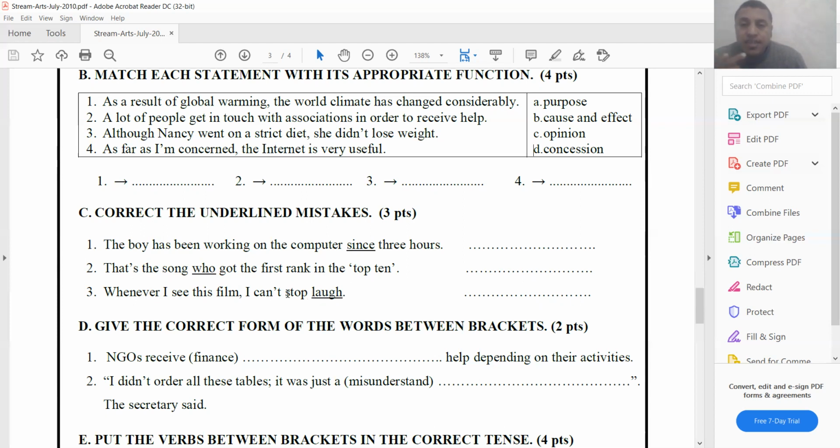Number three, whenever I see this film, I can't stop laugh. So laugh is not correct. The verb stop should be followed with a gerund, a verb ending in ing. So we need to add ing here. Laughing, we need to say laughing. I can't stop laughing.